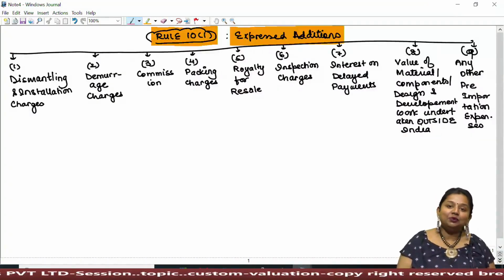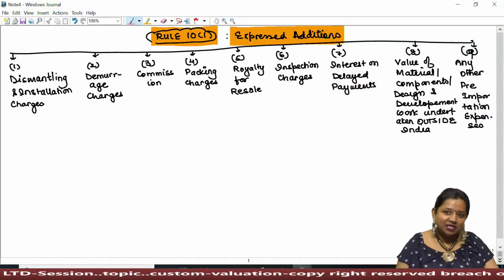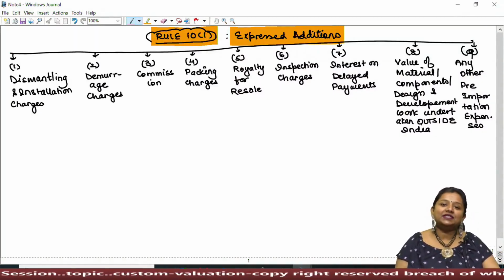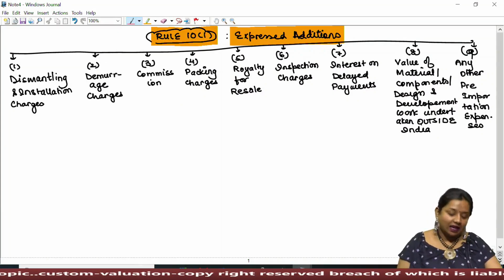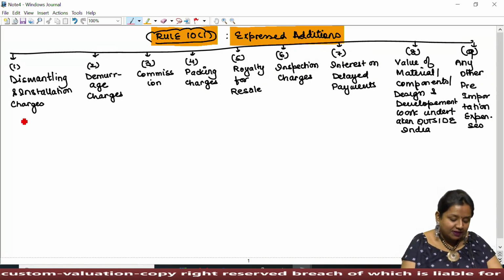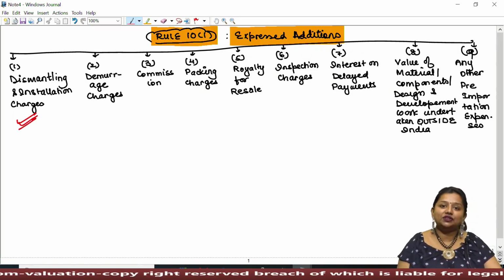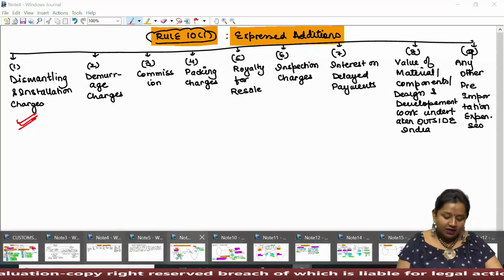Under rule 10 sub-rule 1, we have a list of specific expressed additions, which comprises pre and post importation expenses. Let's do a detailed analysis. The first expense talks about dismantling and installation charges. What does it mean? Let's see.